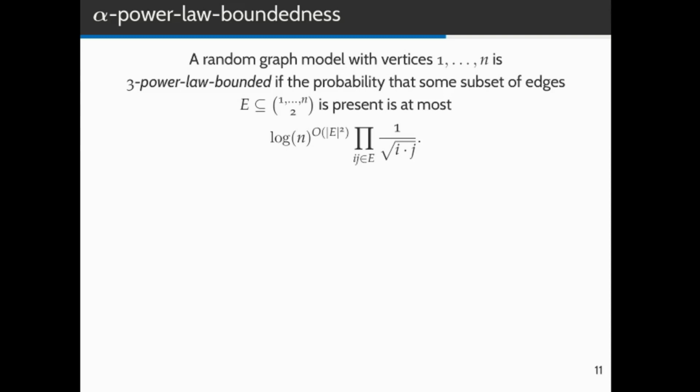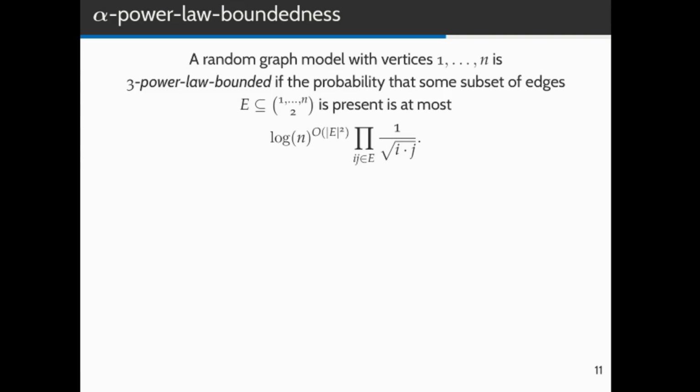A random graph model with vertices 1 to n is 3-power-law bounded if the probability that some subset of the edges, E, is present in the graph is bounded by some term. Let's break down this term. This inner term, 1 over square root of i times j, is simply the probability of an edge between vertex i and j in the Chung-Lu model. If two events are independent, then the probability of both events occurring together is simply the product of both individual probabilities.